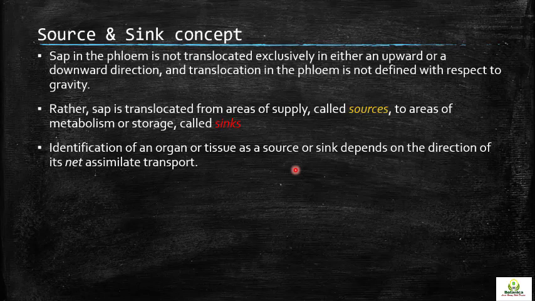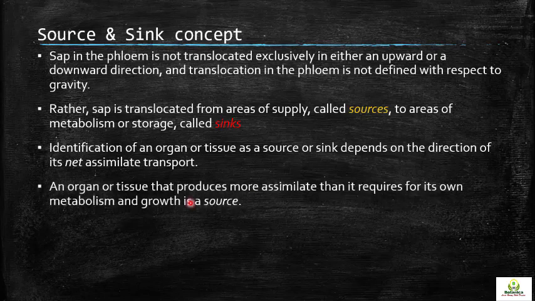If food is coming from one cell or one type of tissue, it means that this particular cell or tissue is synthesizing more food than it needs. That's why it has to transfer the excess food which it has synthesized by the process of photosynthesis. So now that particular cell or tissue will become the source. So an organ or tissue that produces more assimilate.